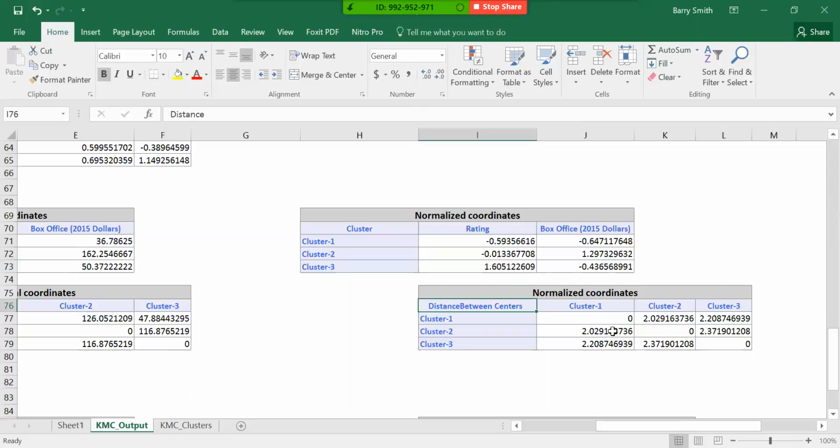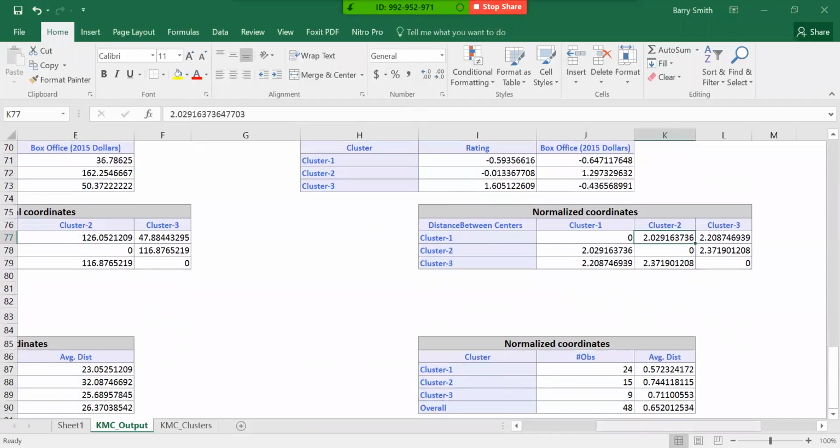And so the largest distance between the centers is going to be here. That's the largest distance. That's between cluster 2 and cluster 3. So those are the most distinct clusters. And then the next closest is between 1 and 3. Okay, so it's just a little bit smaller, so it's not as distinct as cluster 2 to cluster 3. And then the least distinct, I guess you could say, would be cluster 1 to cluster 2 at 2.03. Okay. So that's kind of that part of it.